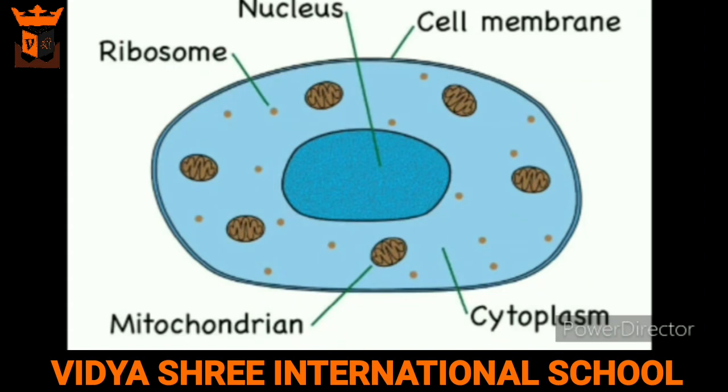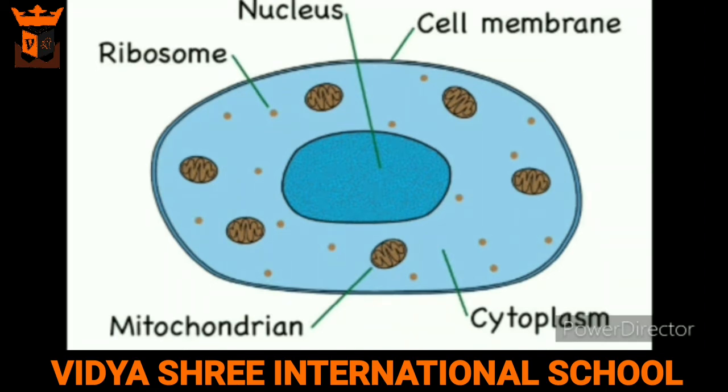The cytoplasm is a jelly-like substance which is present between the outer membrane and the nucleus. All life functions take place in the cytoplasm. Small structures present in the cytoplasm are known as cell organelles.